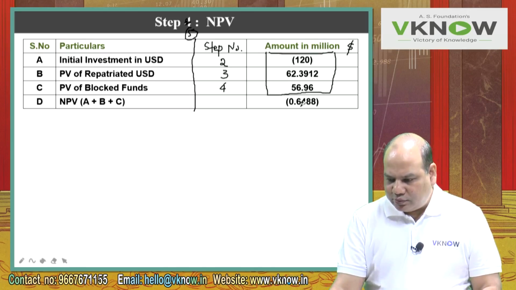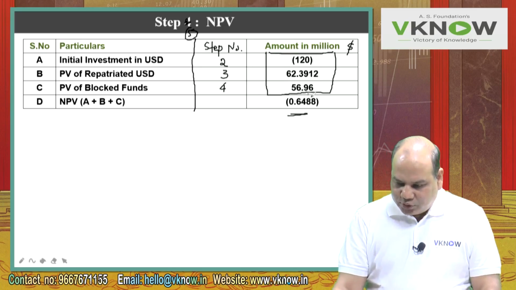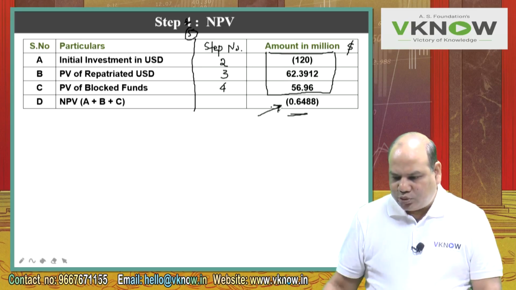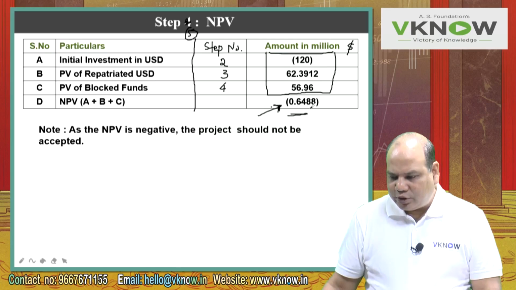Your total is 0.6488. Very close shave. Just $1 here or there, and negative can become positive. So even though it is a very close number to 0, because we are the student, we have to write based on the number that I got. It is a negative amount.